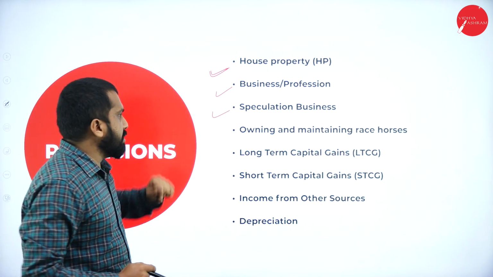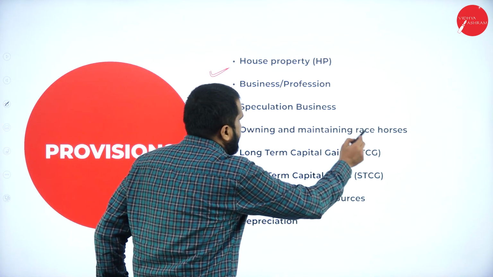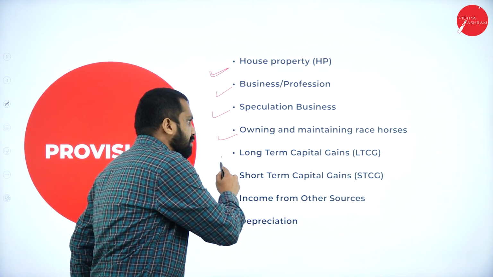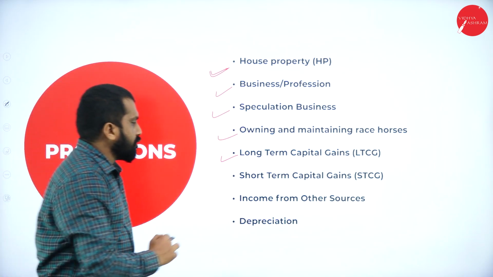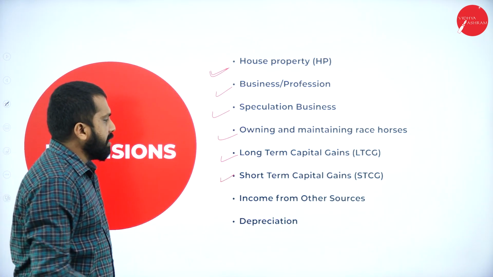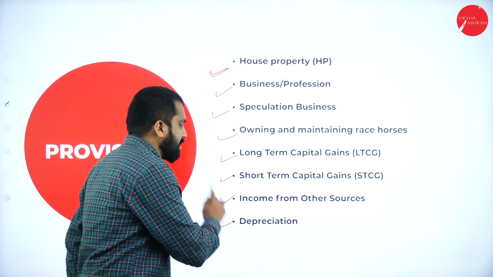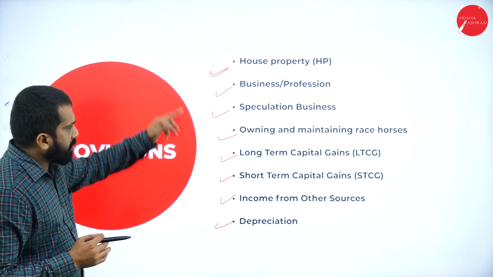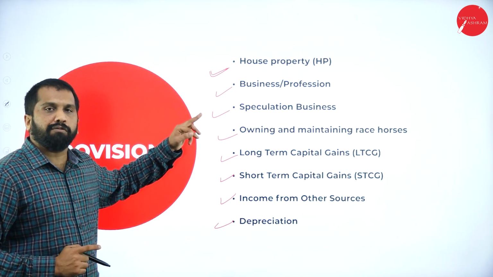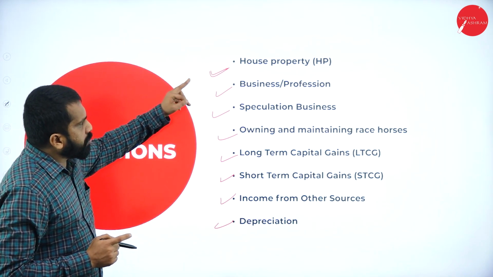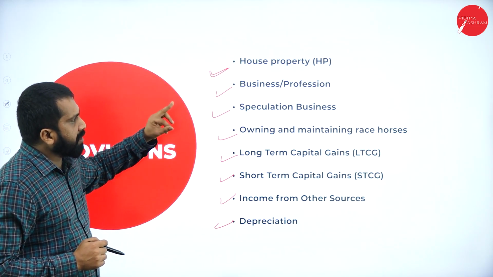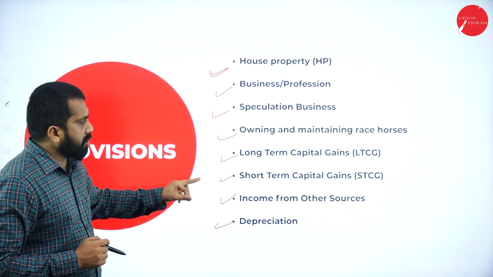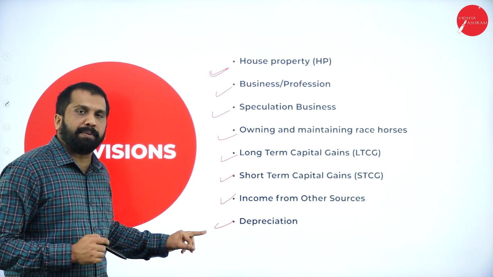Hope you're clear. Yes. Owning and maintaining horse race. Race horse. This is one. Long-term capital gain. Short-term capital gain. Income from other source, depreciation. Set off and carry forward applies for all this: house property, business or profession, speculation, owning and maintaining horse race, long-term, short-term, income from other source, depreciation.